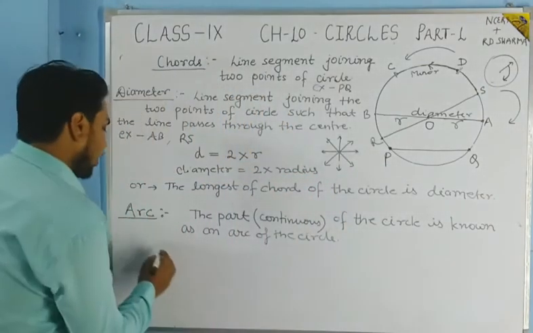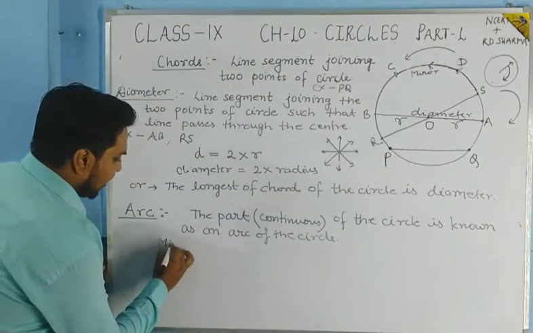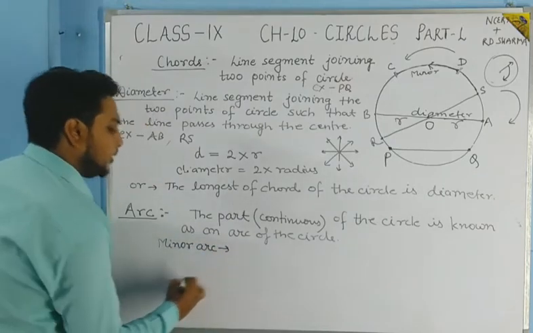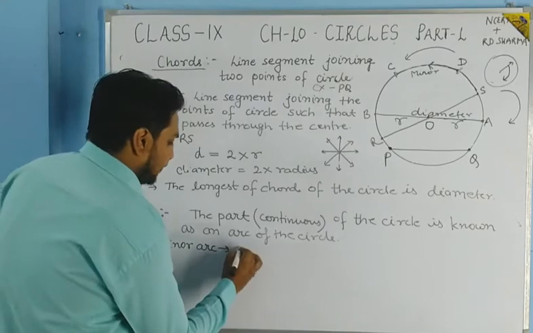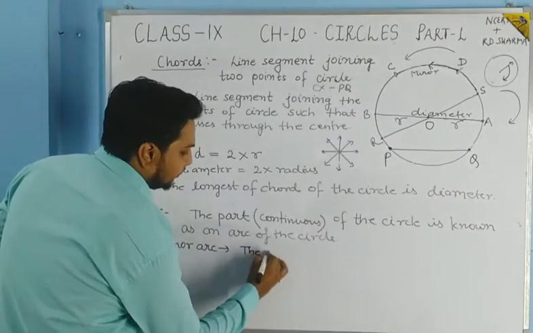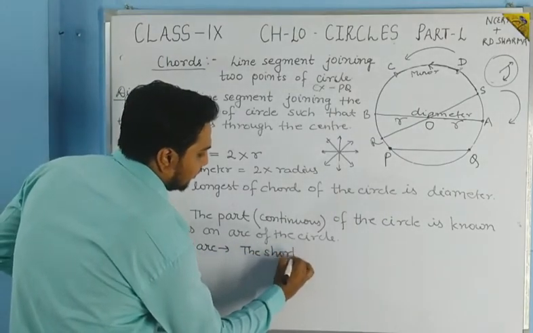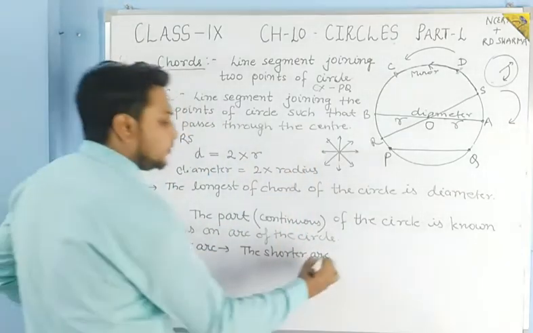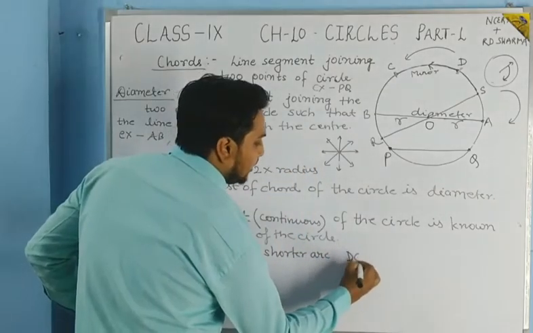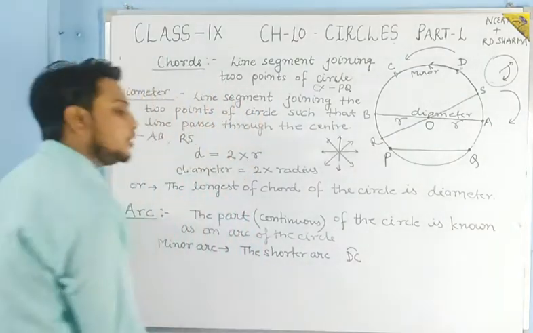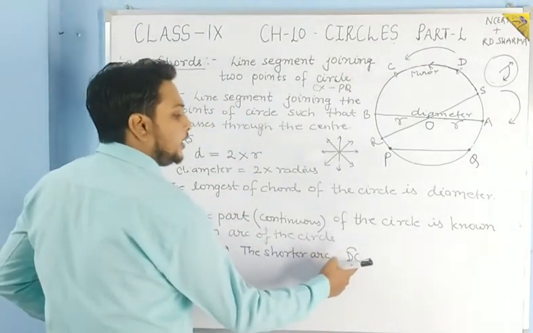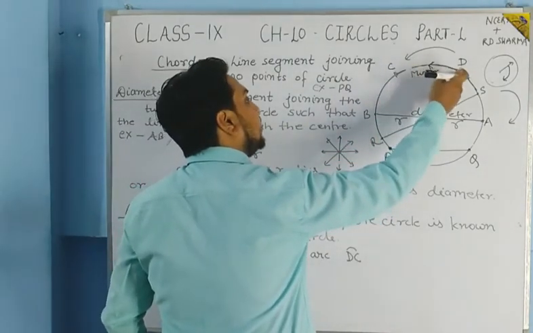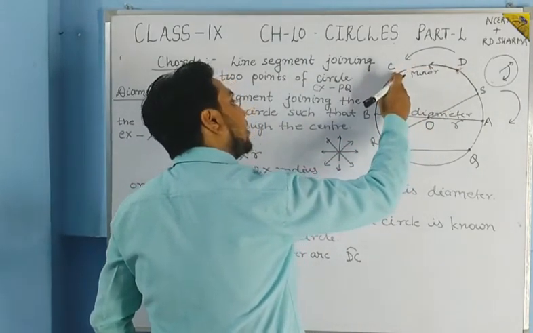So here, minor arc, I am writing, is the shorter arc, and in the figure it is DC. How do we denote the arc? Like this, D to C. D to C is shorter, so it will be known as minor arc.